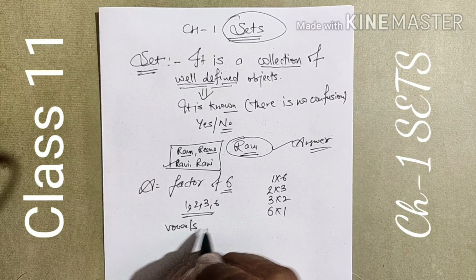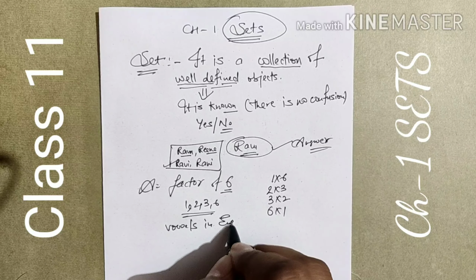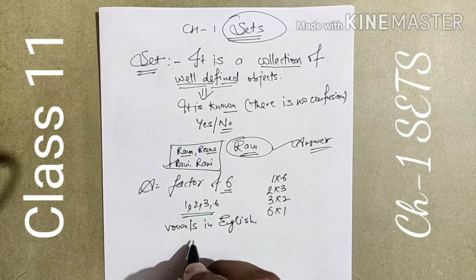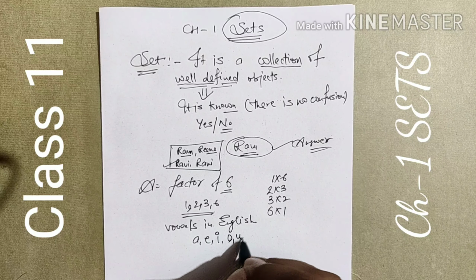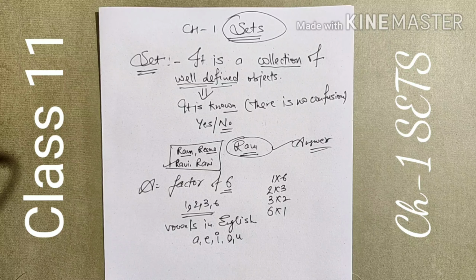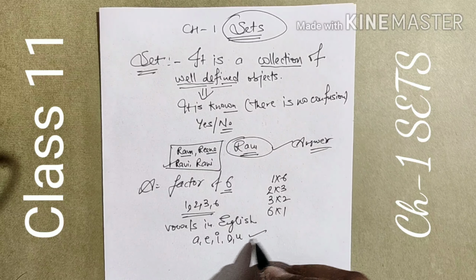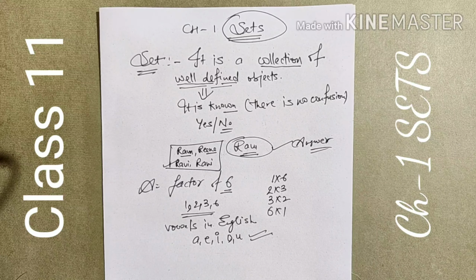Vowels in English. We have the example A, E, I, O, U. There is no confusion in the mind of any student. They know it very well. Vowels are A, E, I, O, U. They can give the answer, and the answer from different students is the same. It means there will be no confusion. These are known as sets.